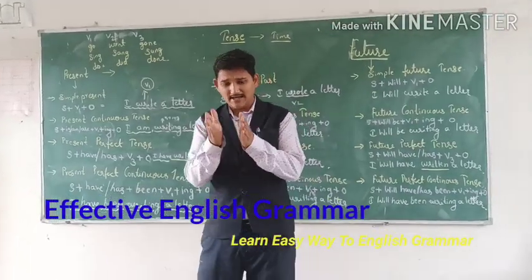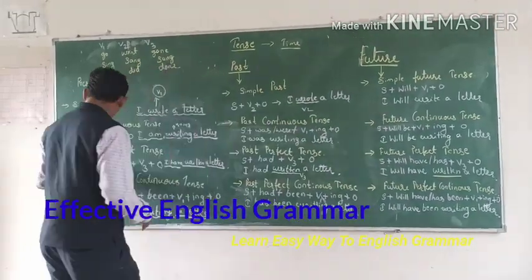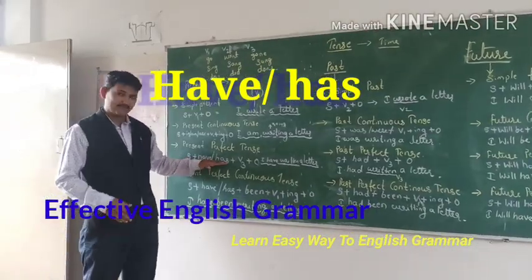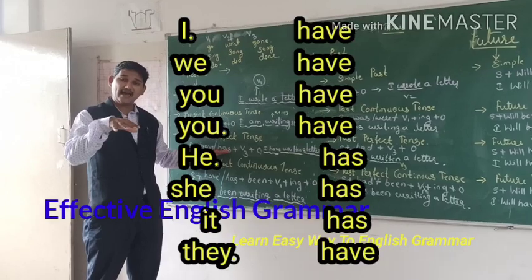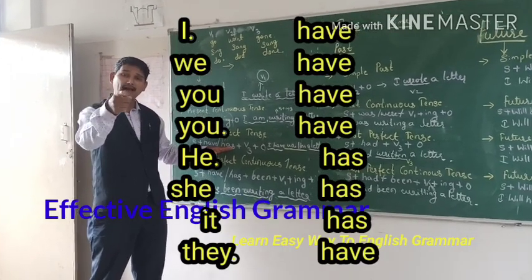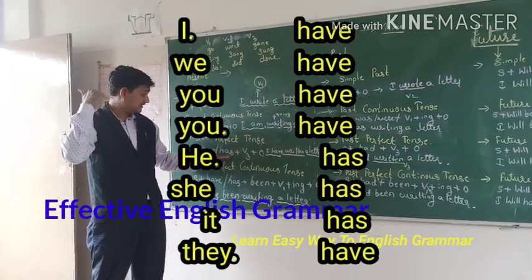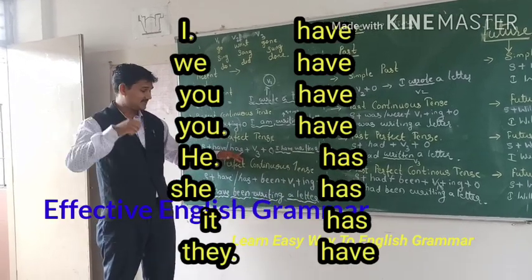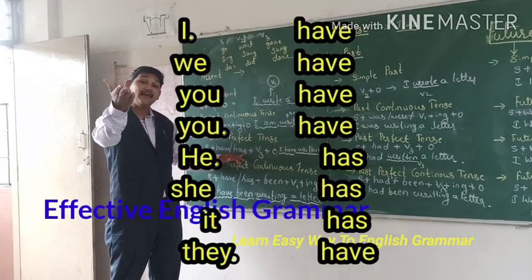So have and has. When will it become have and has? See here, have, has. I have, we have, you have, he has, she has, it has, they have.